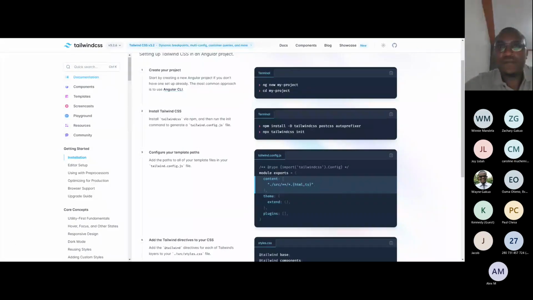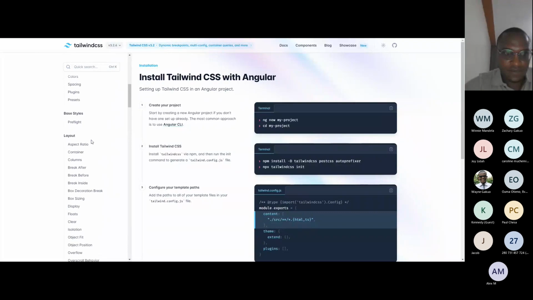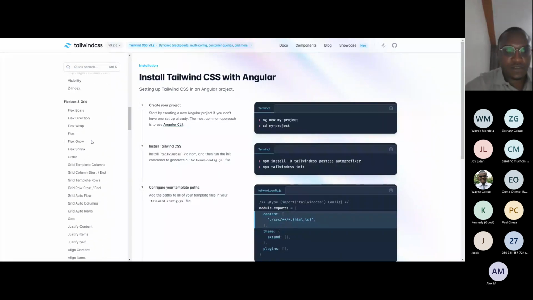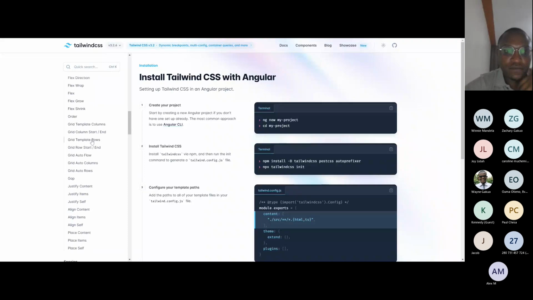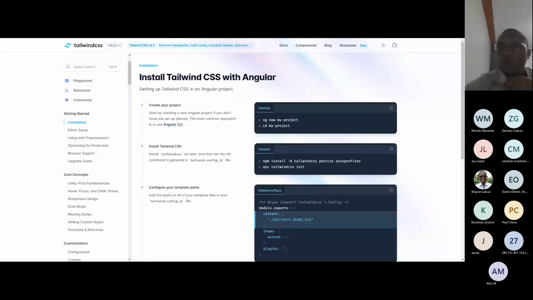Yeah, so we can see Tailwind CSS. Okay, thank you. So, anyone with a suggestion of a site, we can try to create a part of it.